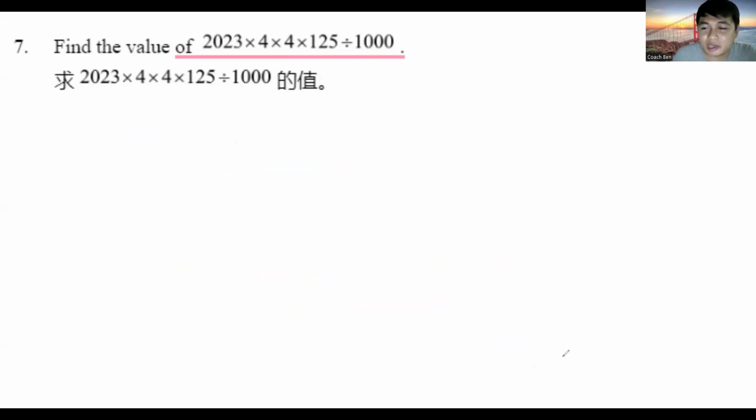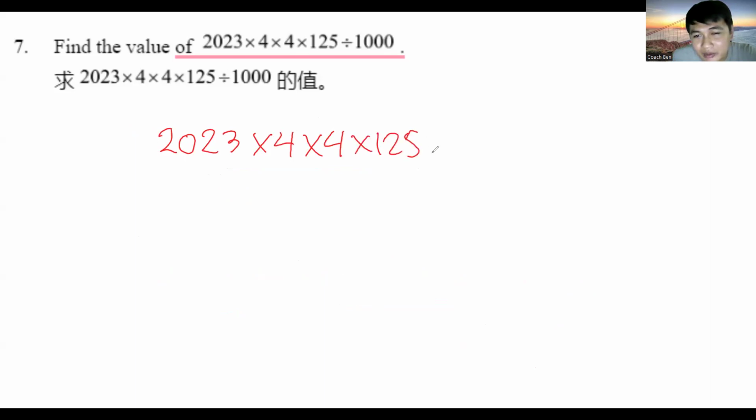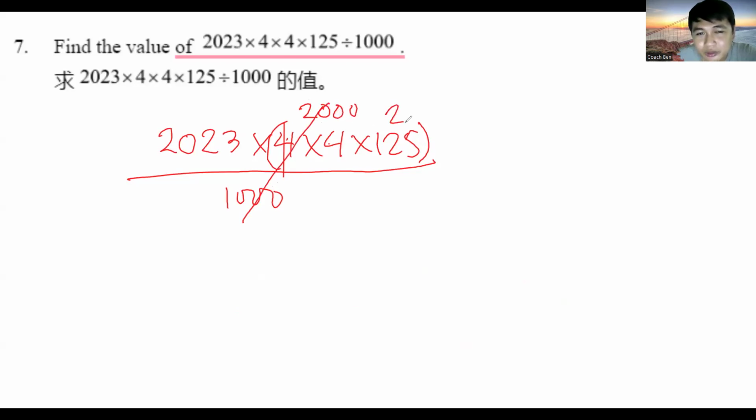So first, we can just rewrite this problem as 2023 times 4 times 4 times 125 divided by 1,000, right? 4 times 4 times 125, when you do these first, is equal to 2,000. And when you cancel these together, it's just 2. So our answer is just going to be 2023 times 2. That is 4,046. Okay?